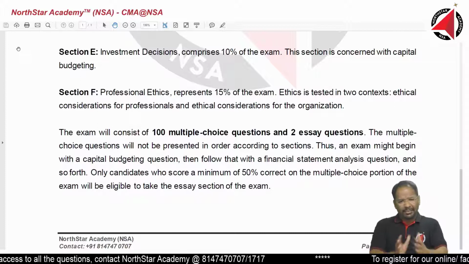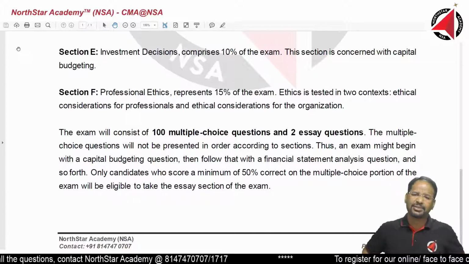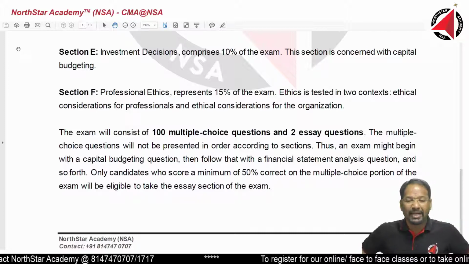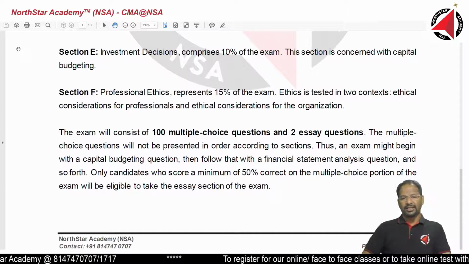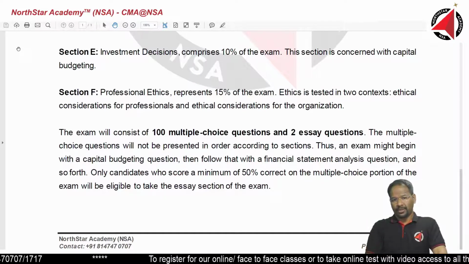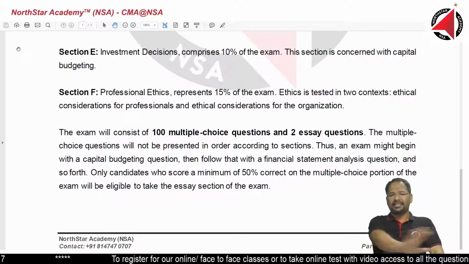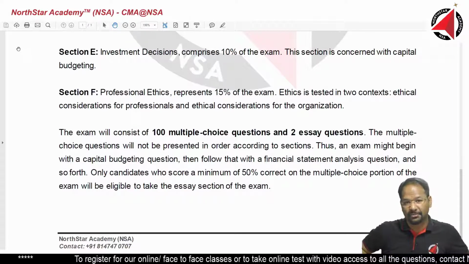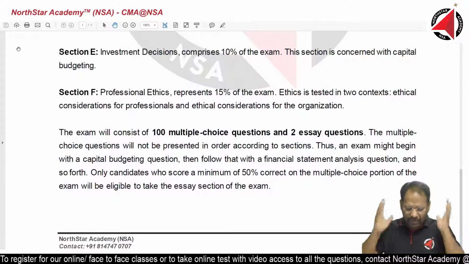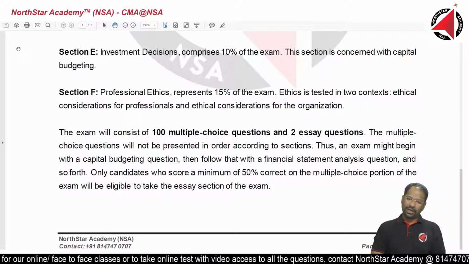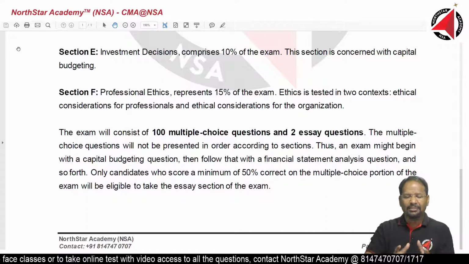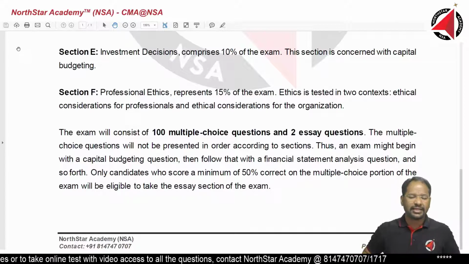Do not waste your time in memorizing lengthy stuff. If you ask me, sir, what is the maximum that I should actually memorize for my essay questions? The maximum that you should memorize for your essay question is just 2 lines of the book. Just 2 lines of the book. In our material, 2 to 3 lines. That's it. More than that, do not waste your time. Why? Because you will not be able to reproduce so much in the exam. You cannot write so much in the exam. Alright? So 2 lines is awesome. You have to memorize that. For the remaining, in case you get time, write in your own words. It's awesome. Write in your own words.